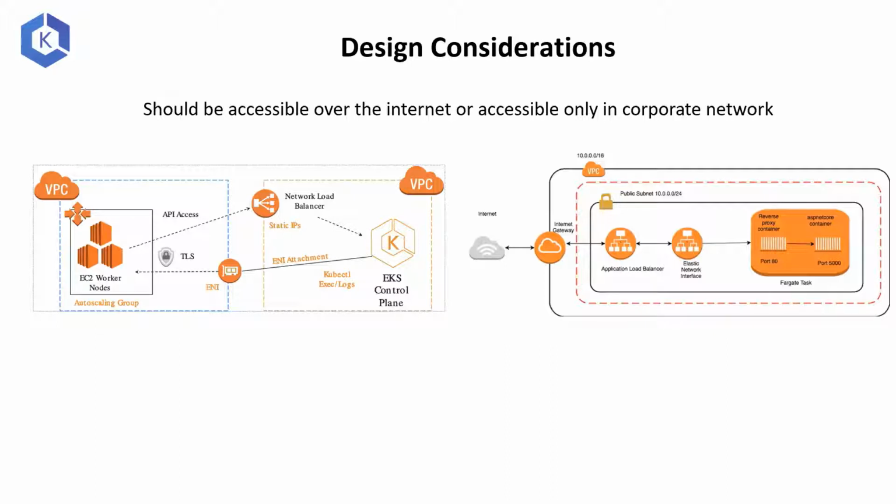So as you can see in the diagram, you have one cluster on your left side. Let me go there. So this cluster is your internal cluster, and it does not leave your VPC. The traffic stays within your corporate network. Whereas in this cluster, the control plane is exposed. The Kube API server is on the internet. You can communicate with it, and the applications that you deploy inside your worker nodes will be accessible over the internet through a load balancer and Route 53. So this is one of the most important considerations to start off with.